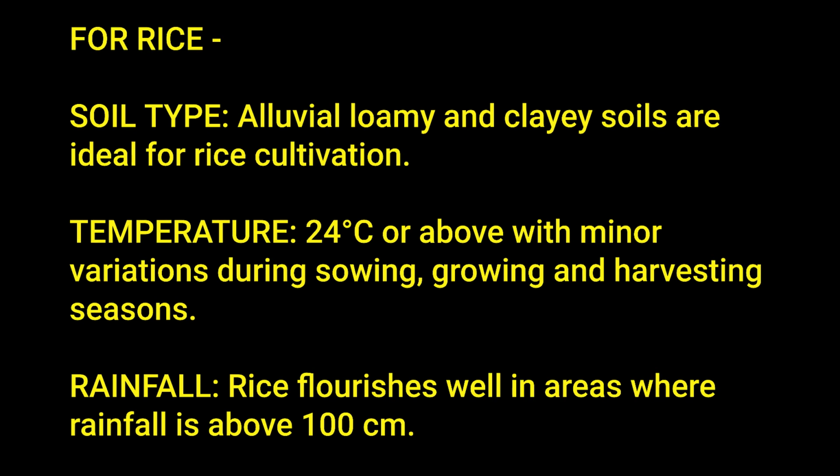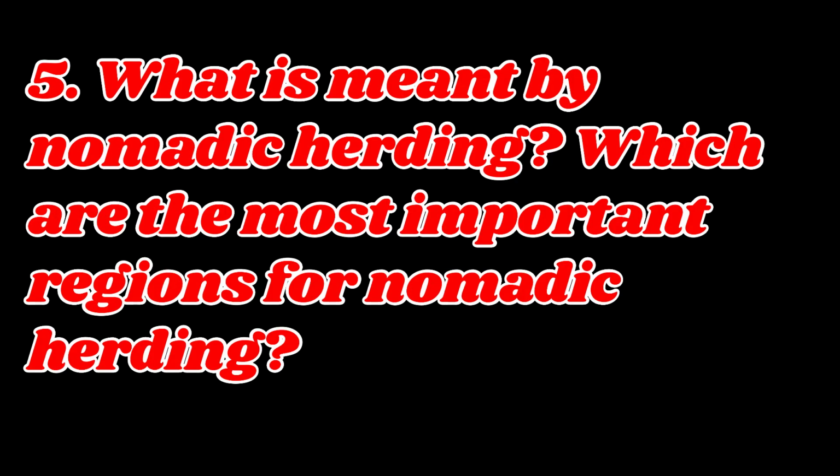Rice. Soil type: alluvial loamy and clay soils are ideal for rice cultivation. Temperature: 24 degrees Celsius or above with minor variations during sowing, growing and harvesting seasons. Rainfall: rice flourishes well in areas where rainfall is above 100 centimeters. 5. What is meant by nomadic herding? Which are the most important regions for nomadic herding?